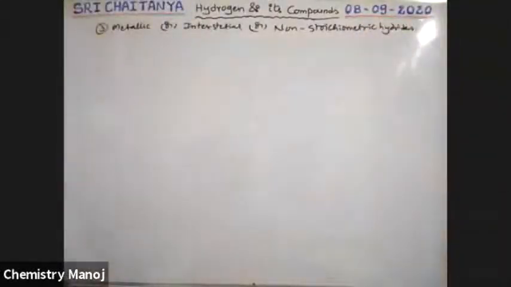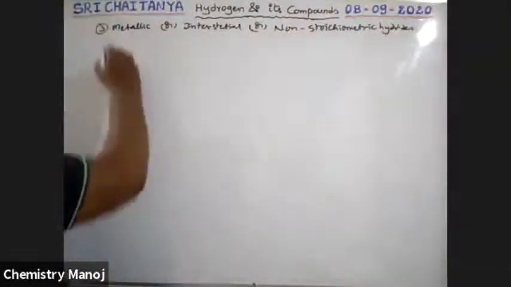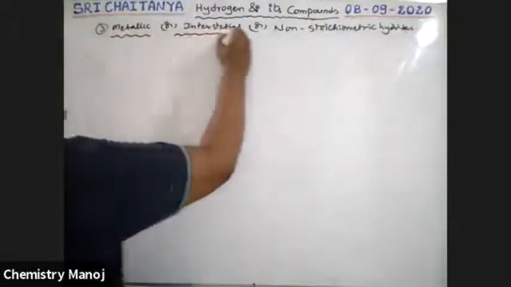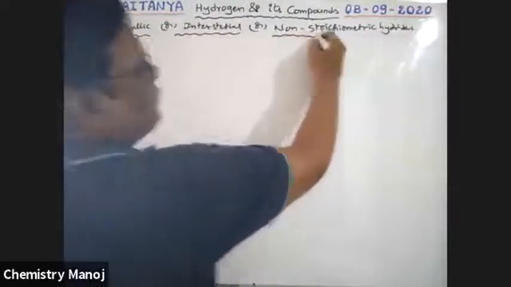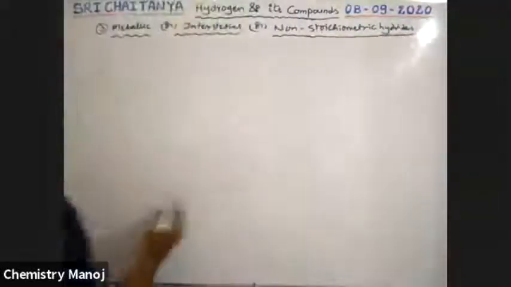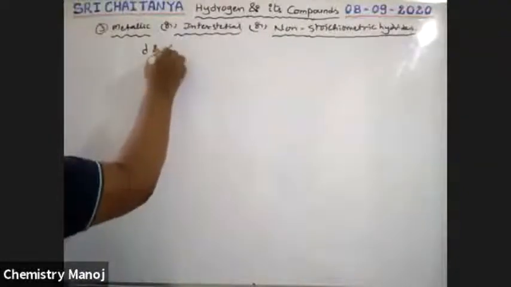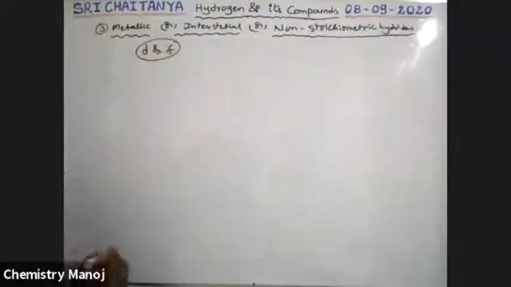Which elements can form this type of hydrides? D block and F block elements generally form this type of hydrides. So I am taking D block elements.